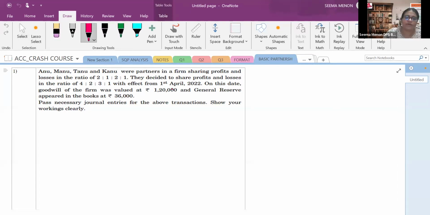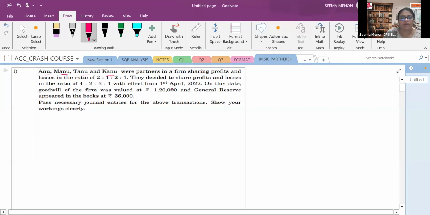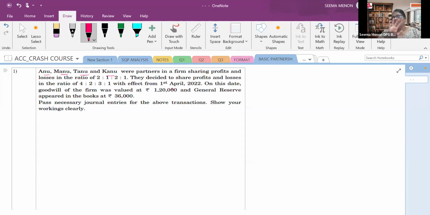Now I will be solving. You just focus. Anu, Manu, Tanu, Kanu. In the examination, you have to write the partners' full names, and the presentation should be very legible. Here a 3-marker question is given. For a 3-marker question, your time is 6 minutes. Accordingly, you have to practice and maintain that time schedule.